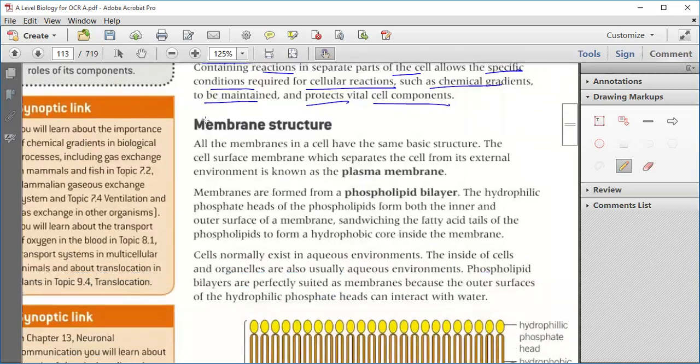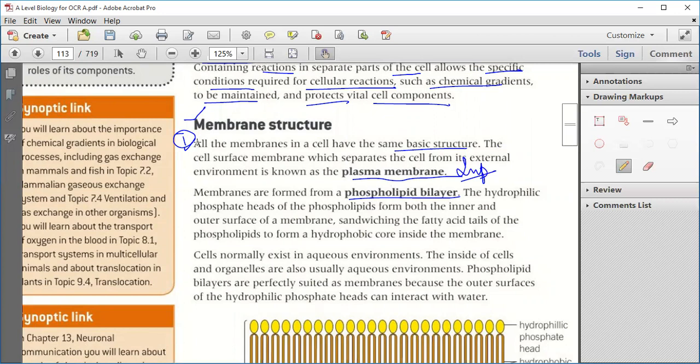Okay. Now we will study about membrane structure. All the membranes in a cell have some basic structure. The cell surface membrane, which separates the cell from its external environment, is known as plasma membrane. The first definition, this is an important one. And membranes are formed of phospholipid bilayer. Okay, this first definition is clear. What is plasma membrane? It is a membrane which separates the cell from the external environment. It is known as plasma membrane.